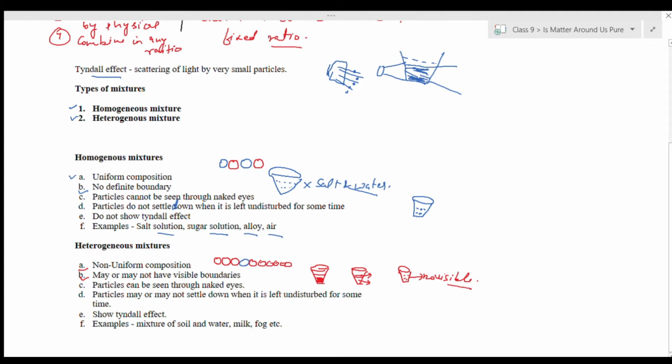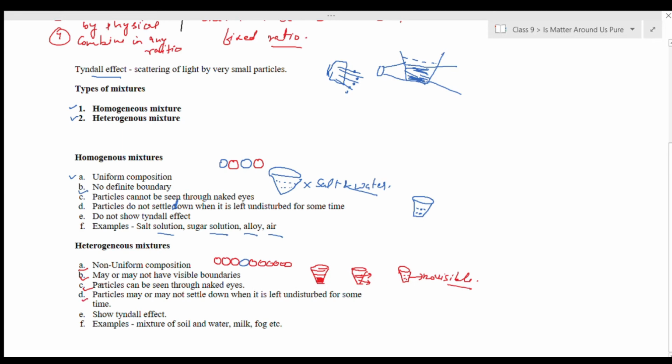Next, particles can be seen through naked eyes, or if not naked eyes, through a microscope. So particles can easily be seen. For example, in sand you can easily see the particles, then again in oil you can easily see some particles. Even in milk there are very tiny particles that are visible.